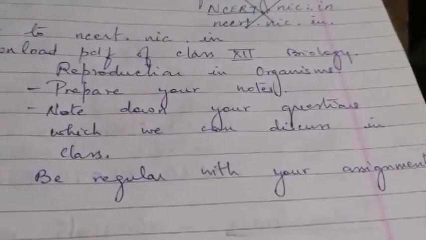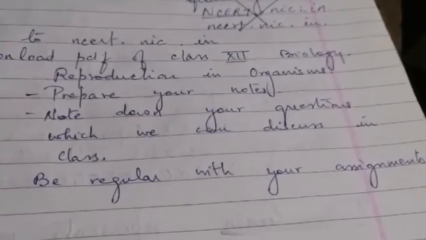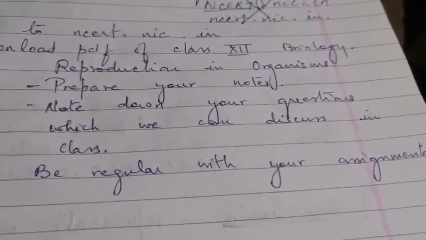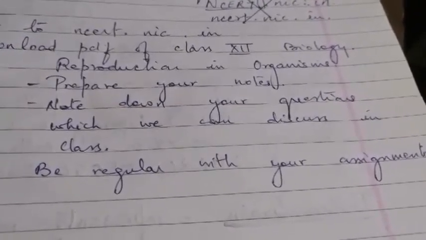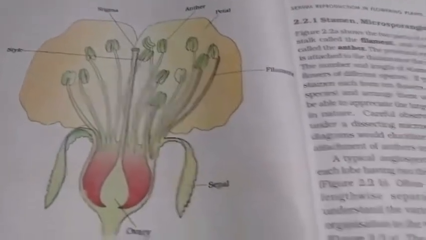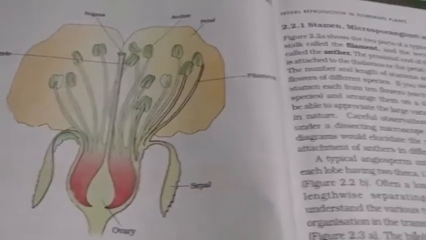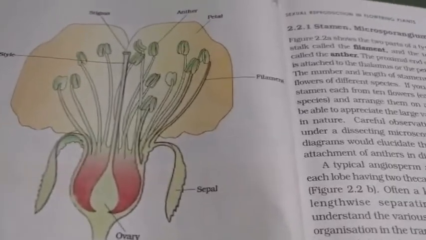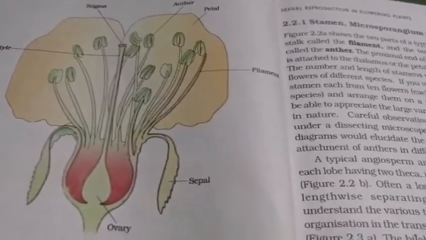So today in this lecture 4 we are going to start our new topic, reproduction in flowering plants. Let's see first. Already in class 11th you have read in detail about the plant kingdom and you are aware of the structure of a flower. It's just a repetition.